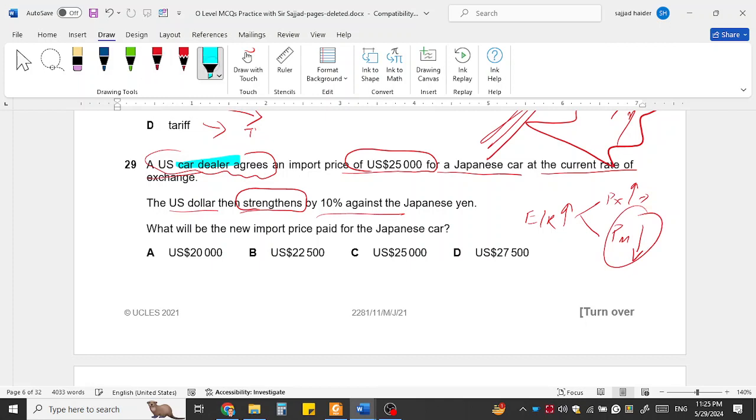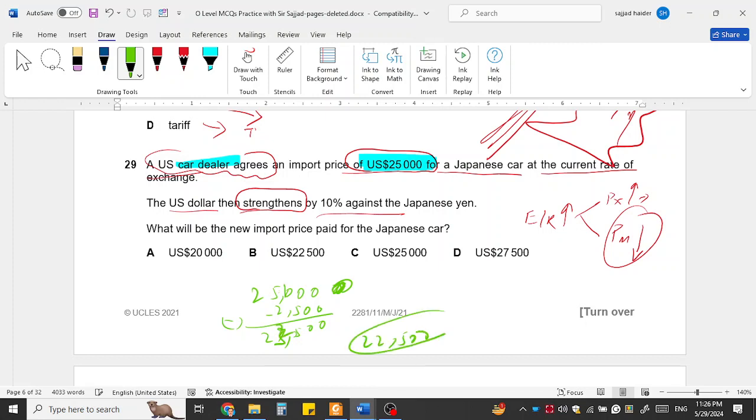Earlier he was paying 25,000. After the 10% change, the price will be reduced. 10% of 25,000 is 2,500. Subtracting this, 25,000 minus 2,500, the value is 22,500. So now he is paying 22,500. Any answer to 22? Yes, B is the answer.